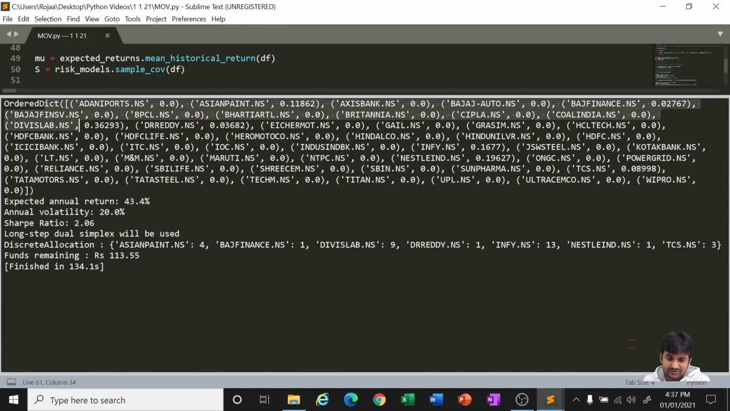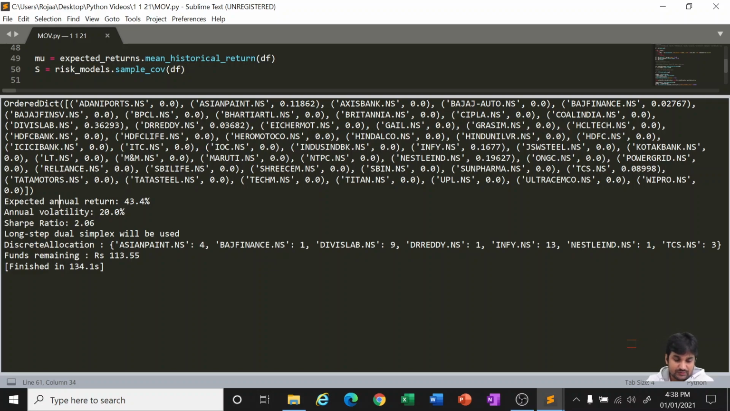So it has given the orders dictionary. These are all the 50 stocks that we have given to the library to work on and to give us the best optimum proportion, the weights. So it is giving 0% to Adani Ports, Asian Paints it is giving like 11.8%, Axis Bank 0, Bajaj Auto is 0, Bajaj Finance some 2.7%. So this is the table for the respective Nifty stock name and the weightage it has given,